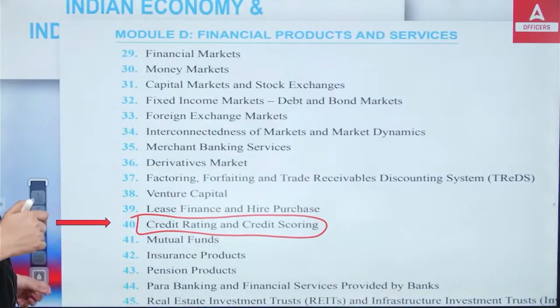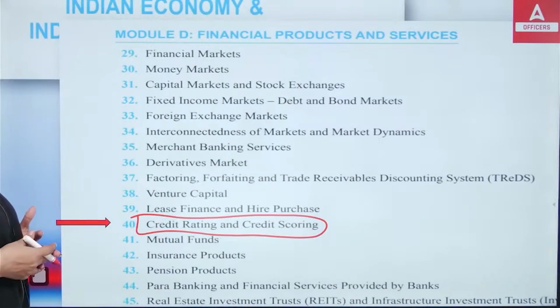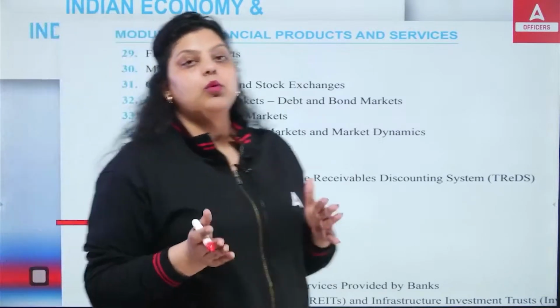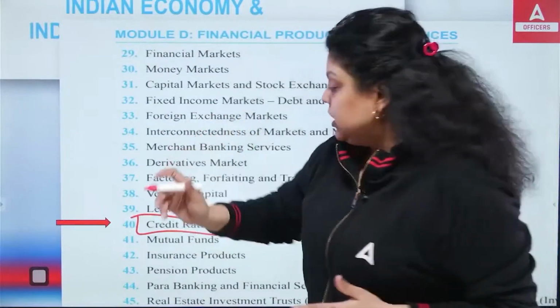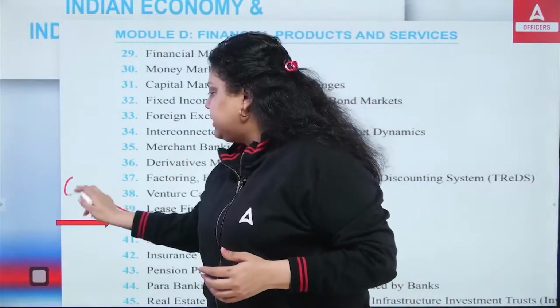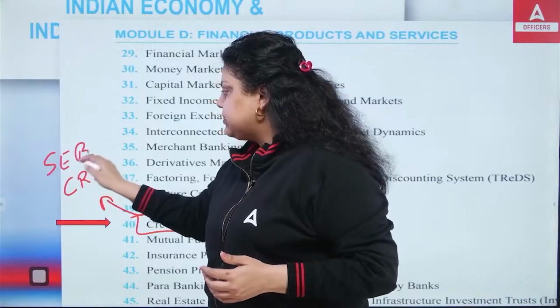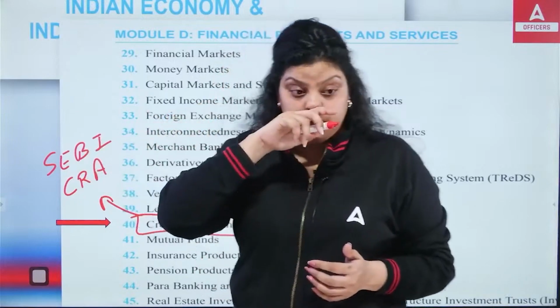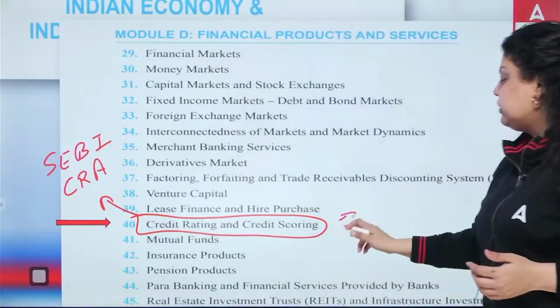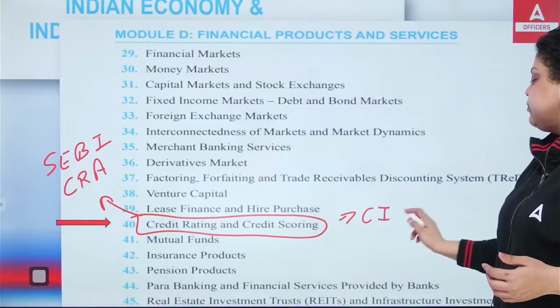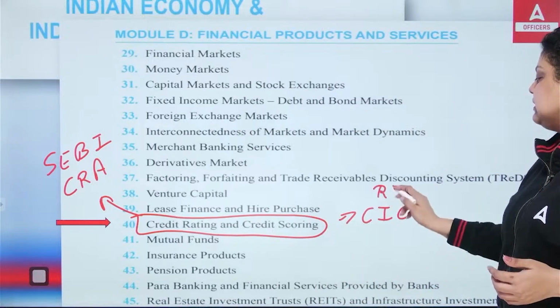So when it comes to unit number 40, credit rating and credit scoring, first of all, credit rating is provided by credit rating agencies, and they are regulated by SEBI, the Securities and Exchange Board of India. Credit scoring is provided by credit information companies, and they come under the Reserve Bank of India.